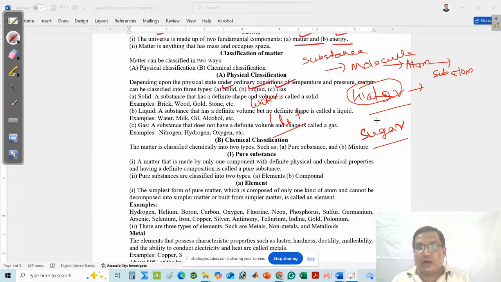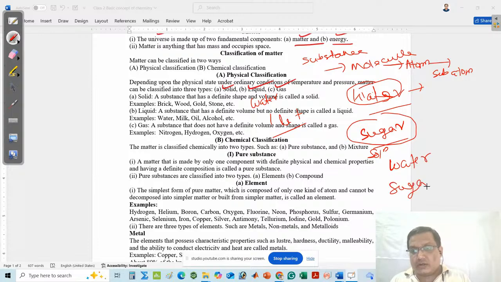Similarly, suppose I ask about the sugar solution. For preparing the sugar solution, we generally need water and sugar. That means sugar solution is made by two components. If I add lemon juice to the sugar solution, then the number of components changes to 3.